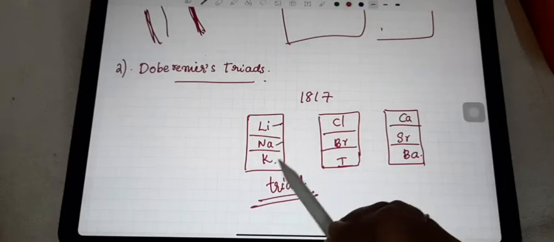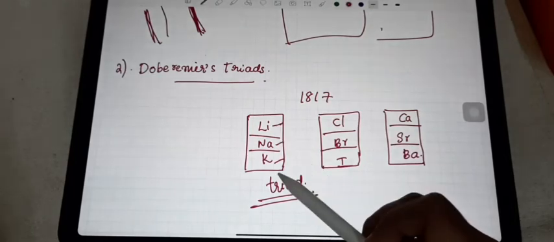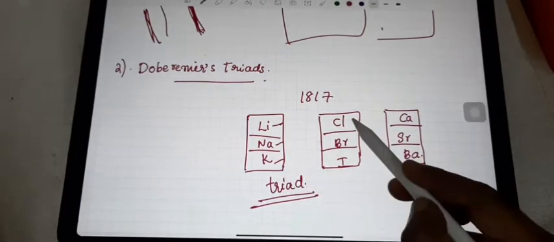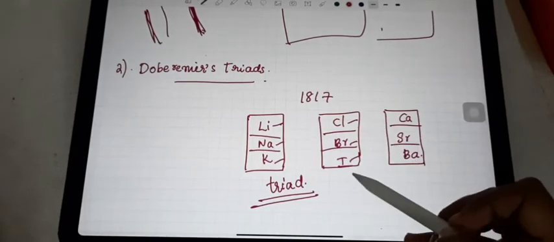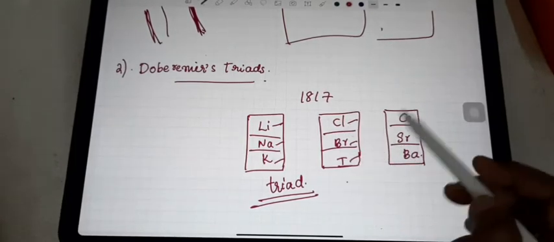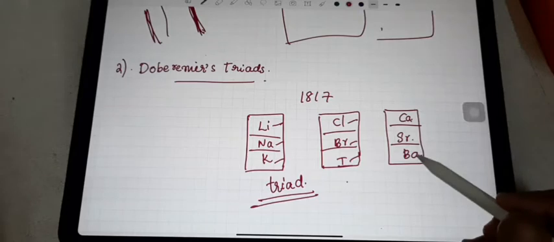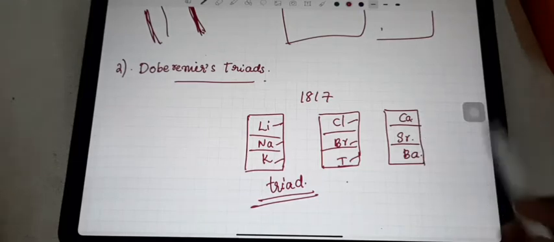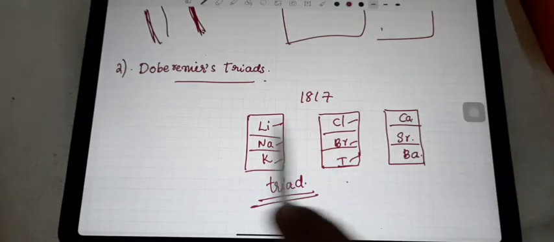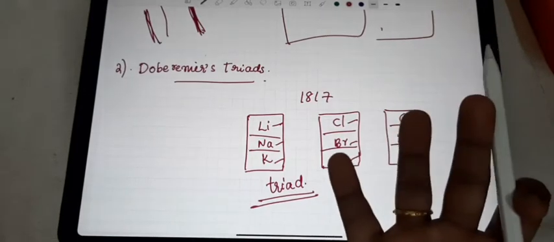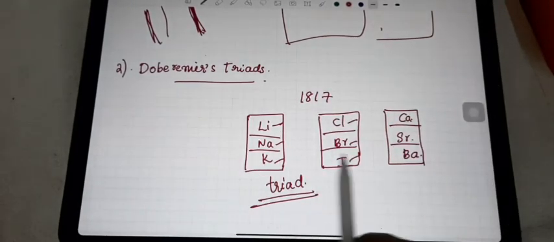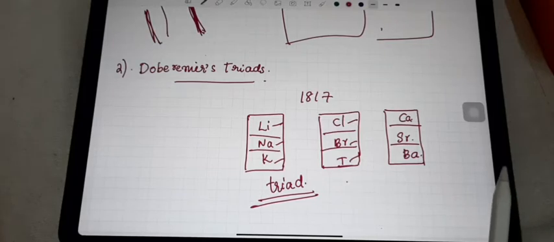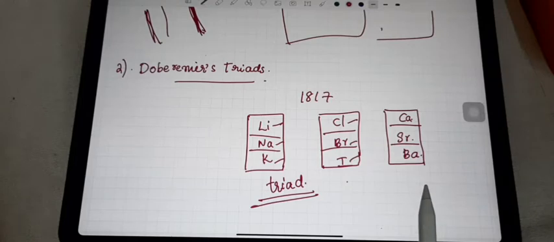Lithium, sodium, potassium have similar properties, that's why he arranged these three in one group. Chlorine, bromine, iodine have similar properties, that's why he arranged them in one group. Calcium, strontium, barium have the same properties, that's why he arranged them in one group. So how many elements were there at that time? He tried to arrange all the elements, but he got only three such groups. That is one of the drawbacks of Dobereiner also.